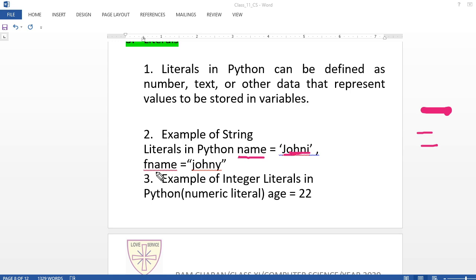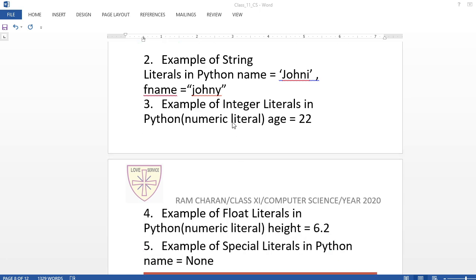This Johnny is the literal: name = Johnny. This name is the identifier, this Johnny is the literal. Again a numerical literal: age is the identifier, 22 is the literal. I hope you can understand. If you know QBasic already, you did x = 5 or 10 like that; same thing here. So that is the difference between identifiers and literals.